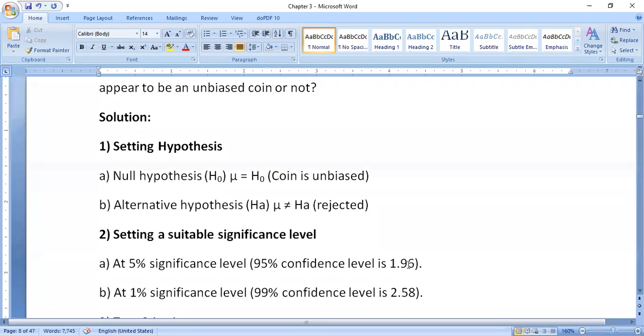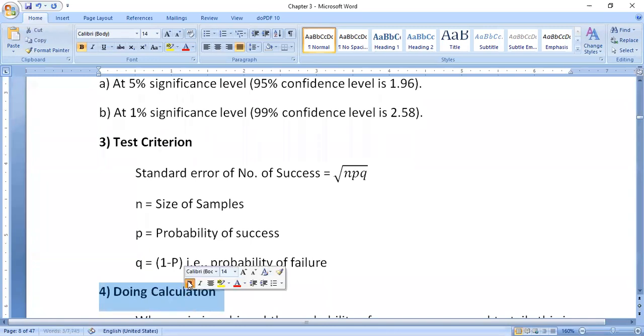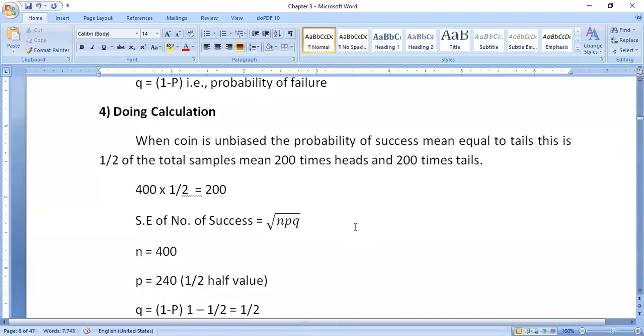Then, the test criterion. By observing this problem, we have to write the formula. The standard error of number of success is equal to square root of n p q, where n stands for the size of the sample, p stands for the probability of success, and q is equal to 1 minus p, the probability of failure. Again, write the difference principle also, as in the previous class. After completing the test criterion, go for the calculation.